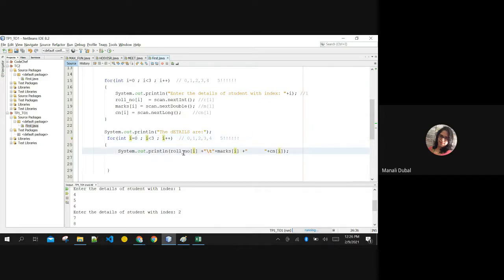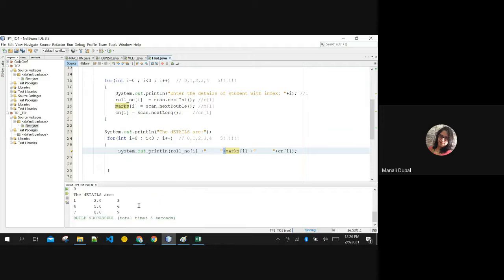Now, if you want to print the ith roll number in a sequence, roll number, then 5 spaces I want to add. I can even use /t or I can use 5 spaces manually. I am concatenating the string with the value that I want to print. Again, concatenate the variable name that you want to print after 5 spaces.